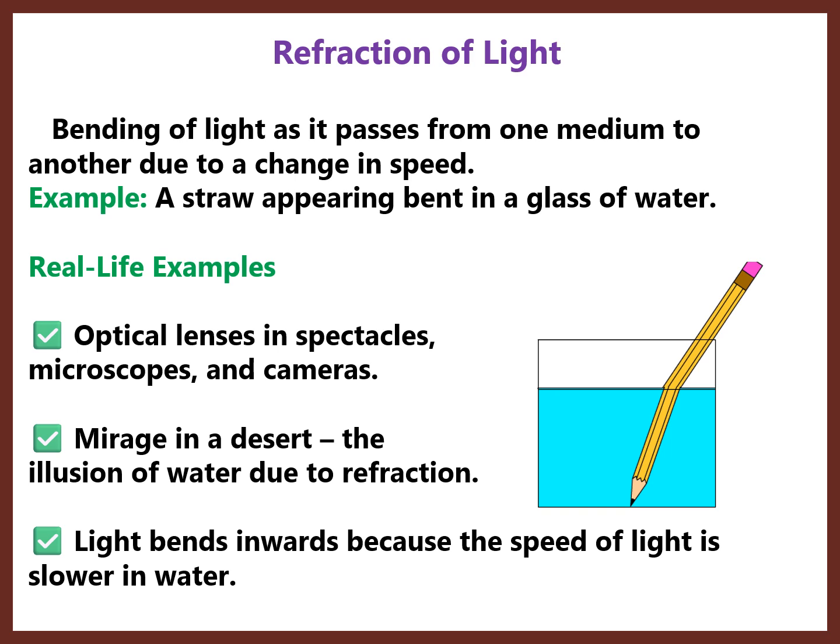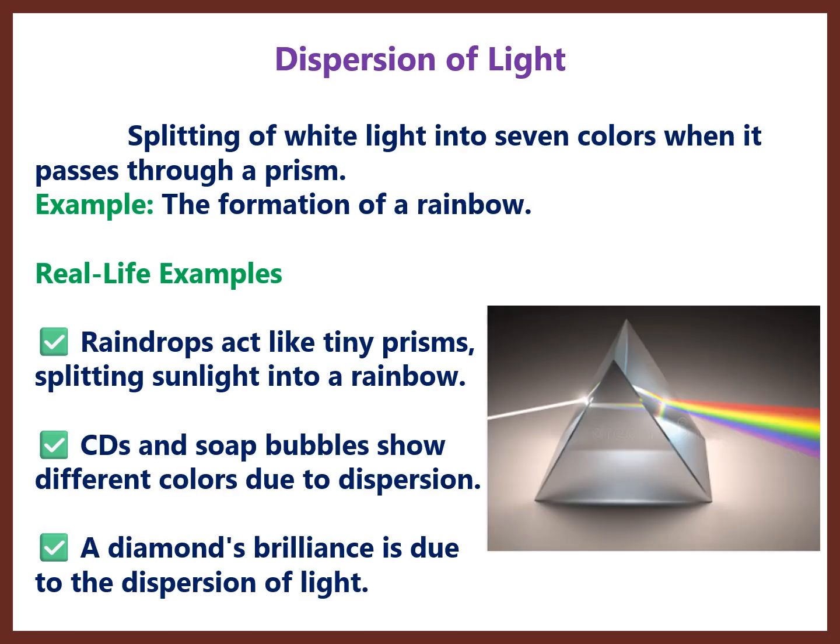The real life example is when you place a pencil inside water, it appears as if the pencil is bent. It is due to refraction. And the next one is dispersion of light. It is the splitting of white light into the seven colors when it passes through a prism. We have experienced this in our laboratory experiments. Another example is during rainy days you can see the rainbow, because of dispersion.